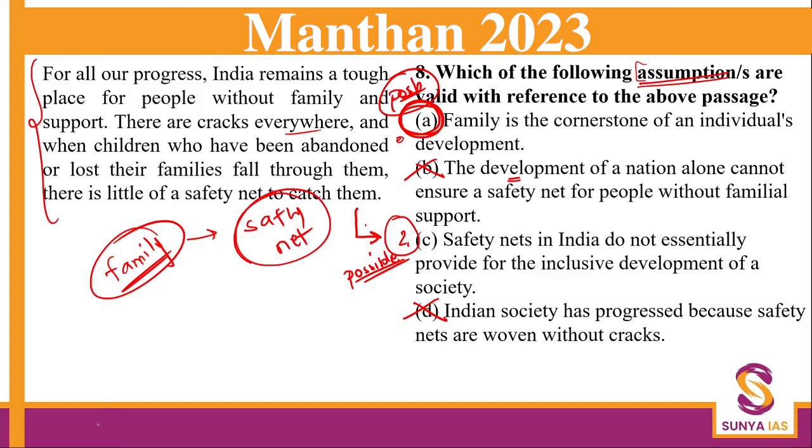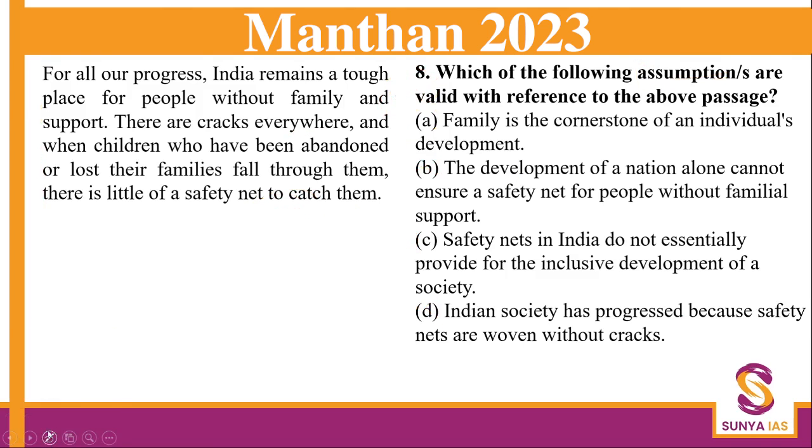Okay, so looking at the previous year's question papers, the answer here for the assumption is family is the cornerstone of an individual's development. Why? Because here we are not talking about the society, we are not talking about development, we are talking about children, we are talking about individuals.